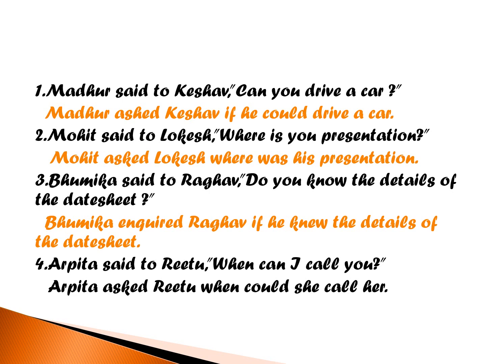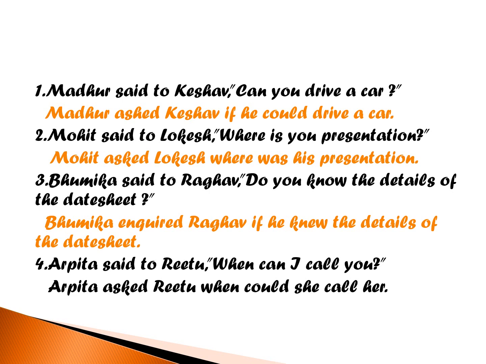Madhur said to Keshav, can you drive a car? Madhur asked, said to is changed to asked, Keshav if he could drive a car. Can is an auxiliary verb, so there we have used if. Let us see the second example. Mohit said to Lokesh, where is your presentation?